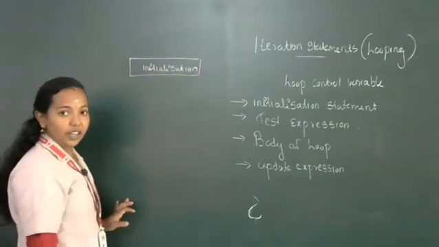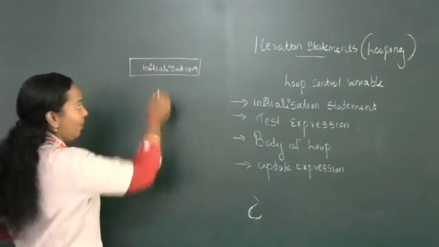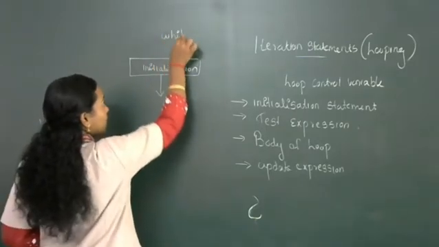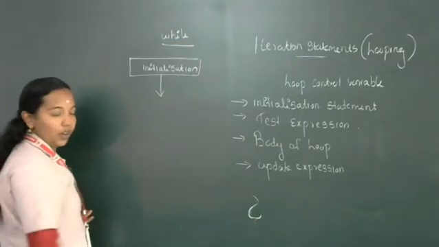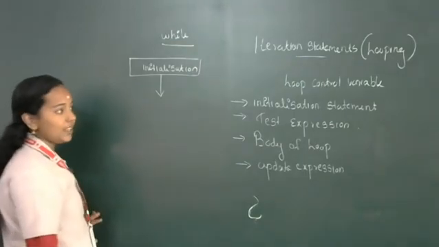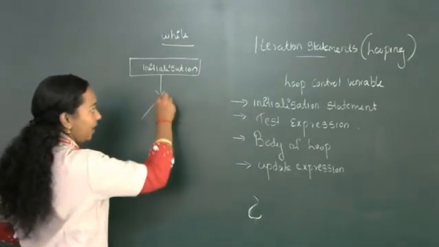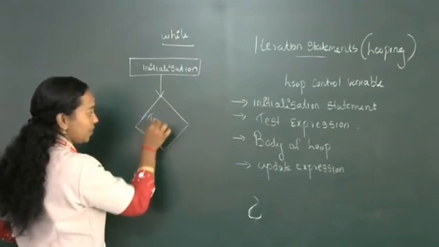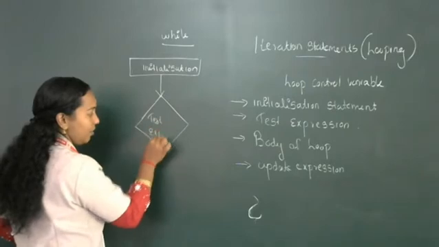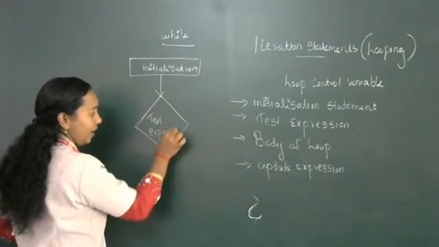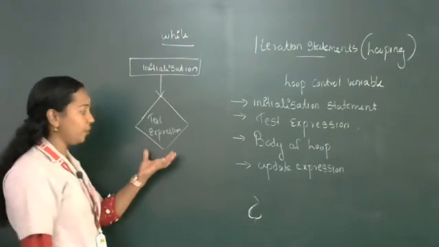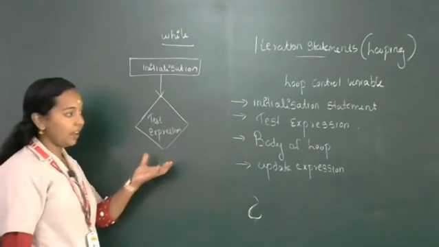First we are initializing the loop control variable, if it is a while loop. Okay, how is it working? After the initialization, you want to check the condition. The condition is also known as the test expression. First we are checking the condition, the test expression, because here it is an entry controlled loop. That's why we check the condition first.